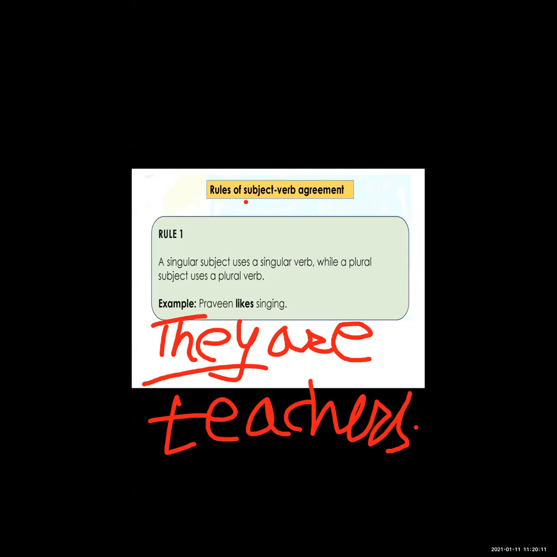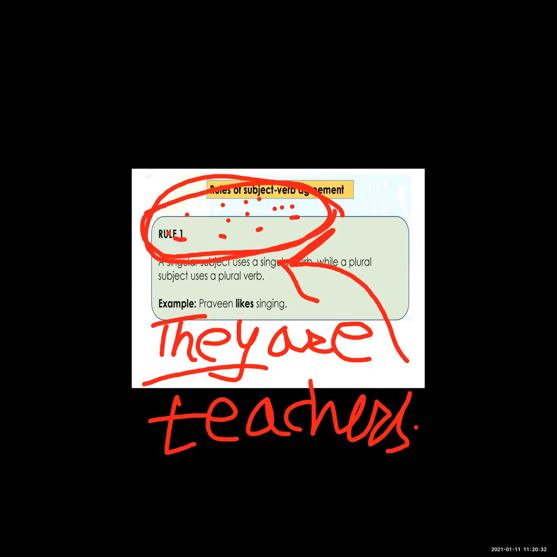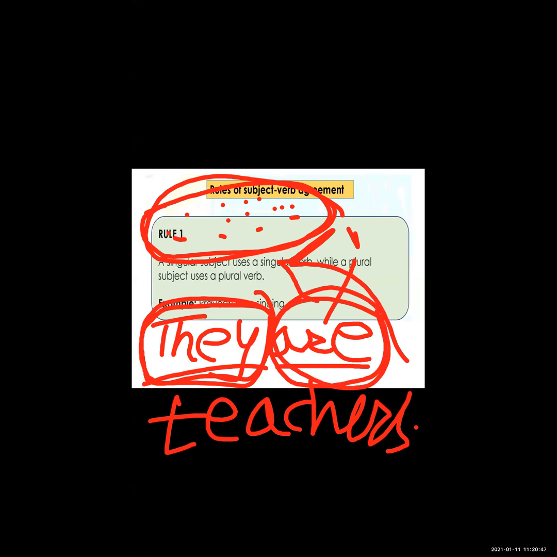They means more than one person, more than two persons. So they are teachers. See, there is a group and some persons are standing here, and one person is telling that they are teachers. So when the subject is plural, the verb is also plural.